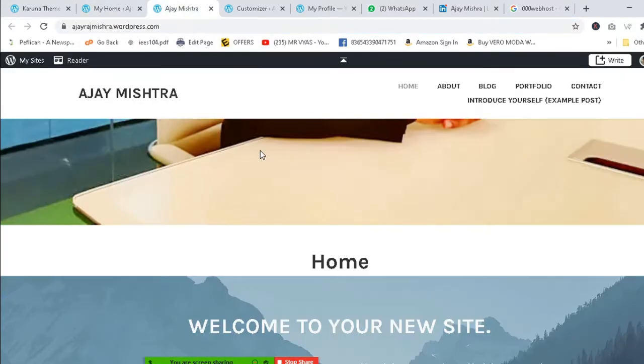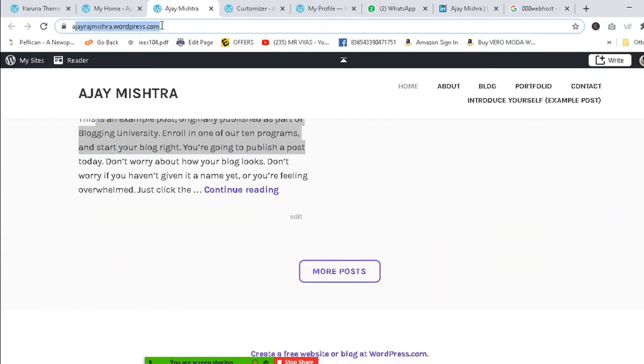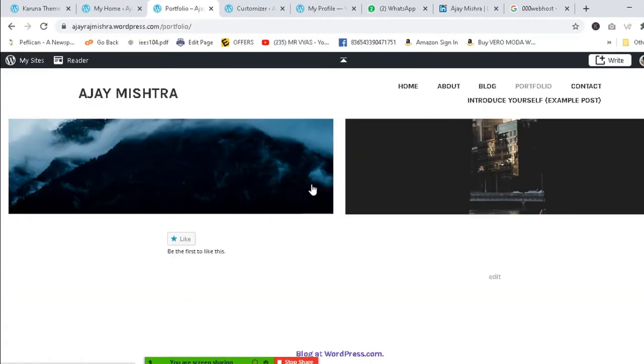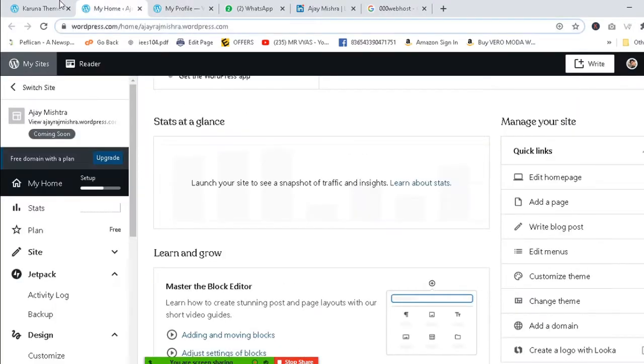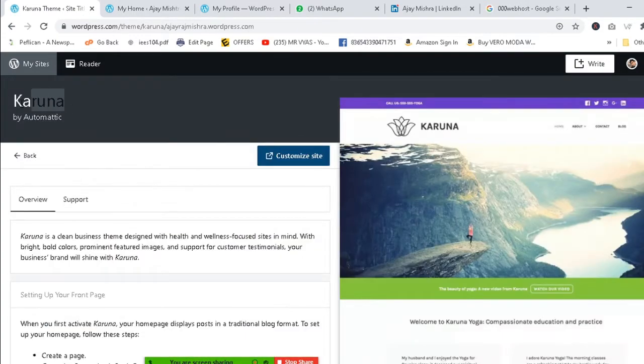First of all, how your CV will look, how your website will look, like this one, and this is called the URL: ajayrajmishra.wordpress.com. If you want to send your profile somewhere, you can send this. In this section, you can very easily create your profile and upload images. It's very easy, but remember one thing: in this free demo, you can only use very few designs, and this is the free design.